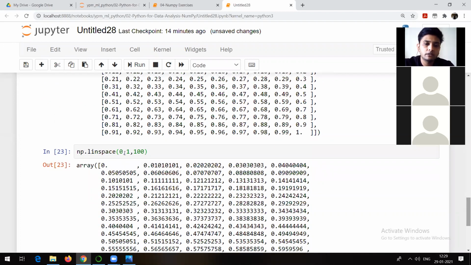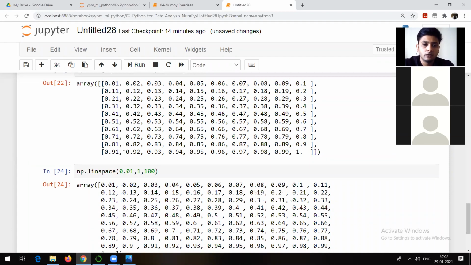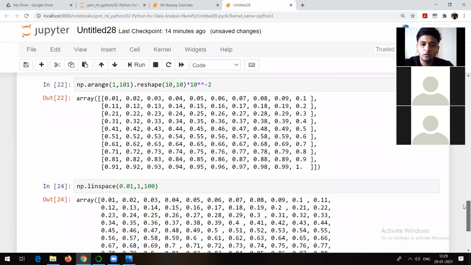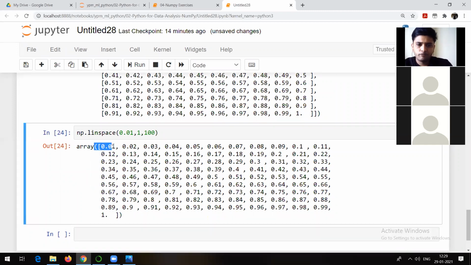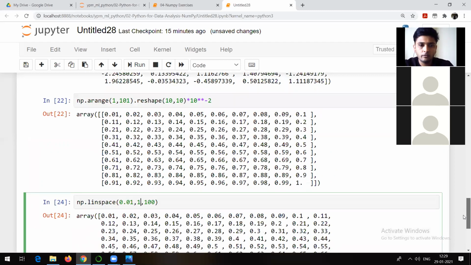So what I will do is start with 0.01 itself directly, and I want to end at 1. Now I can check. So linspace is directly going to be that. But here you can check, I am getting 0.11, and one more point is that it is giving me one dimension there. So yes, you can actually change that. That is possible. So here what I can do is, with the help of linspace,